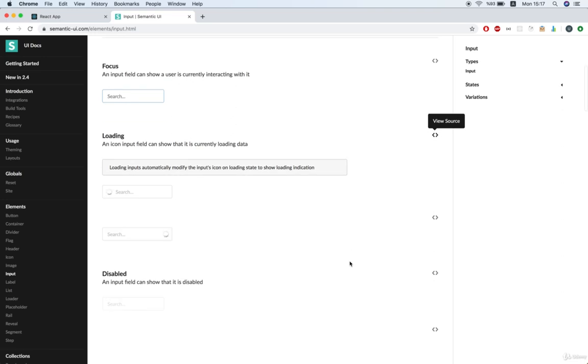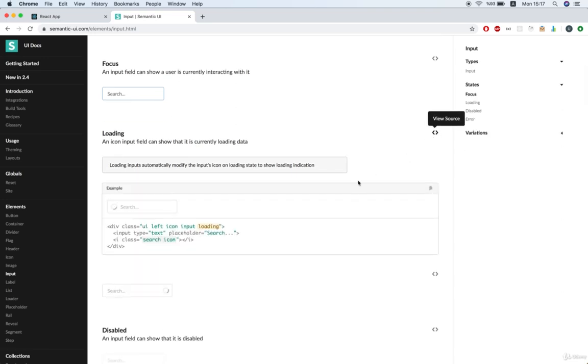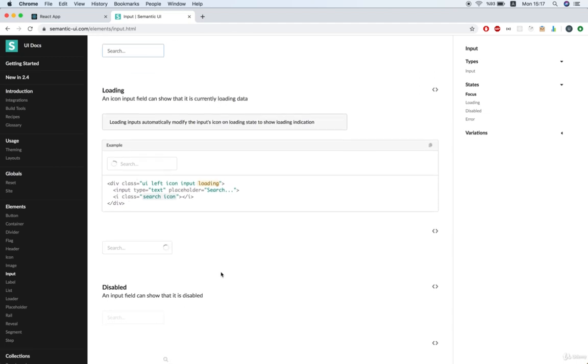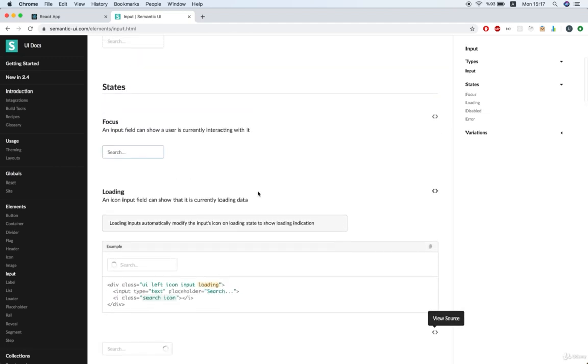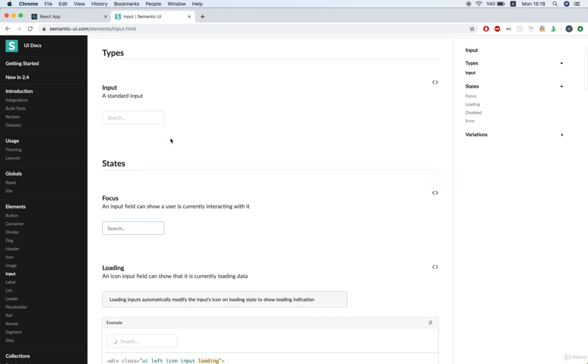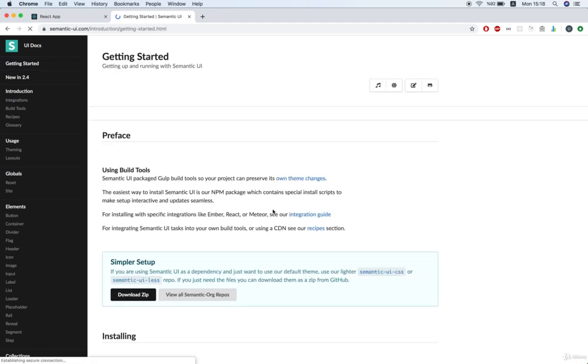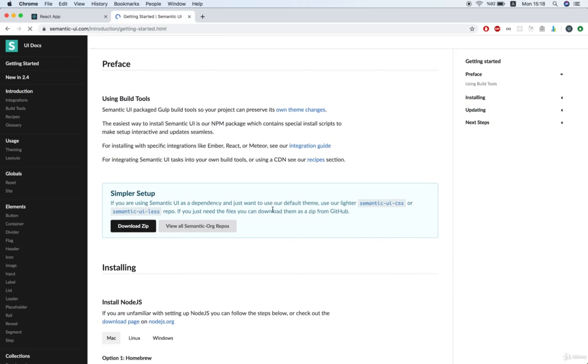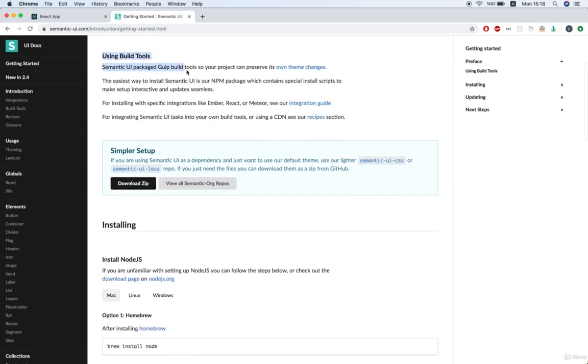So it's just a CSS file that's going to give us a little bit of default styling. Now, if we make use of Semantic UI, we can essentially get all of the styling that we need for free without having to waste a lot of time on it. Now, if you want to exercise your design skills, that's something different. So with that in mind, let's just install Semantic UI. Okay, so now we could install Semantic UI following the Getting Started documentation here, and it tells us how to put all of this stuff together from scratch using build tools, but there's definitely a much easier way to install this.